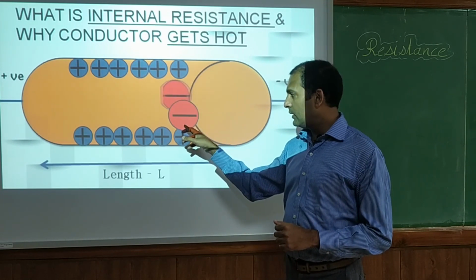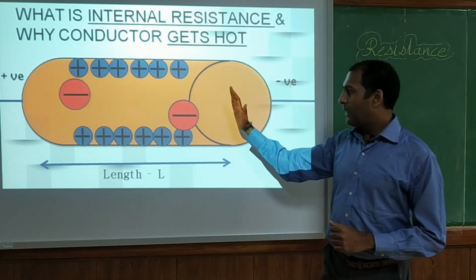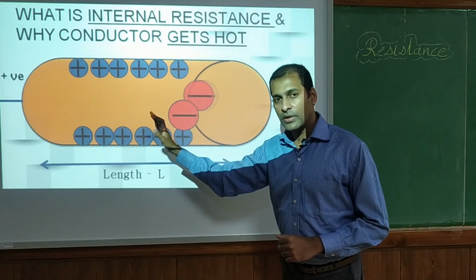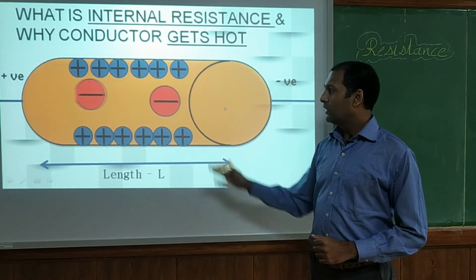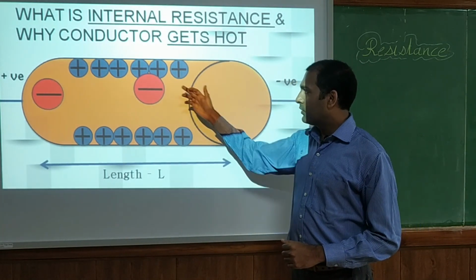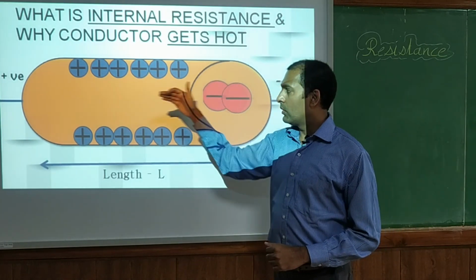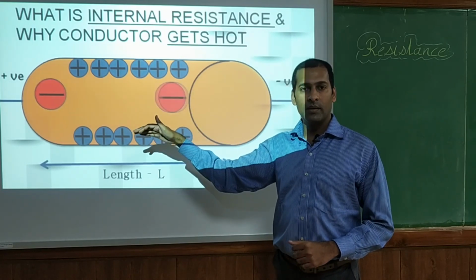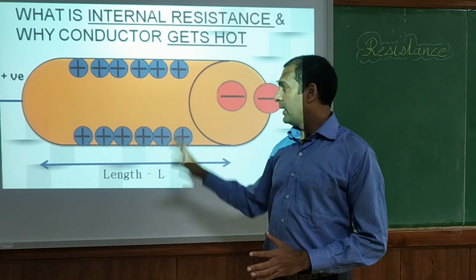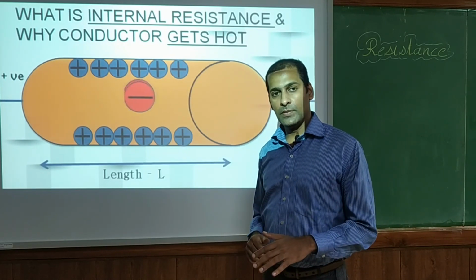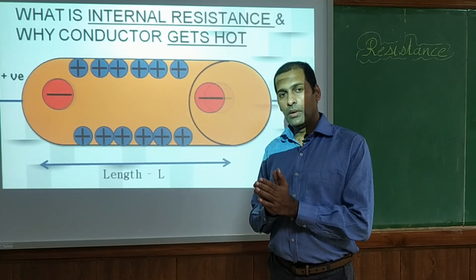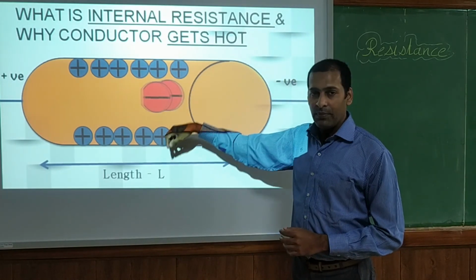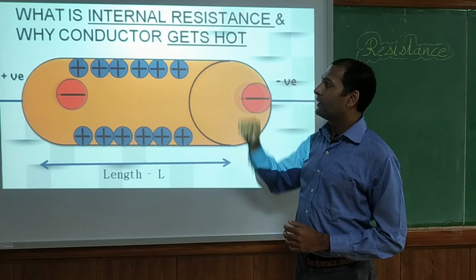But when it happens, at the same time, the battery is applying the force. So this electron will again come back into motion and keep on flowing. Again it may strike somewhere, and then the electric field will make it move in the same direction again and again. So inside the material, what the electron observes, the obstruction, the opposition to the movement of electrons, is nothing but the resistance. If it is happening inside the material, it is called internal resistance.